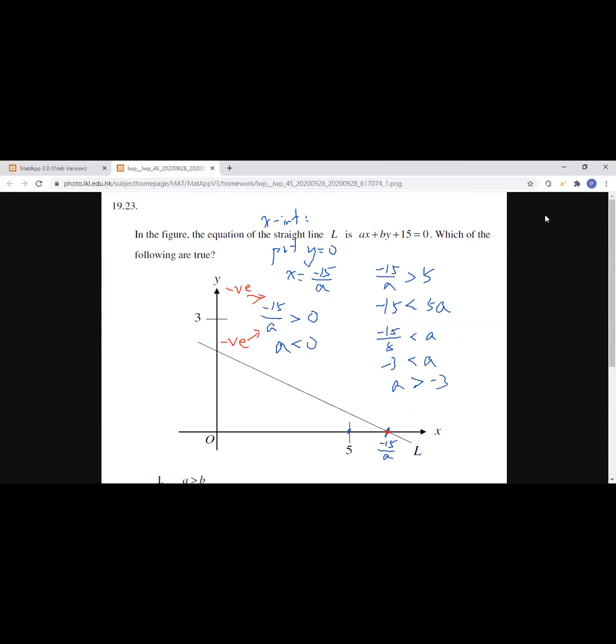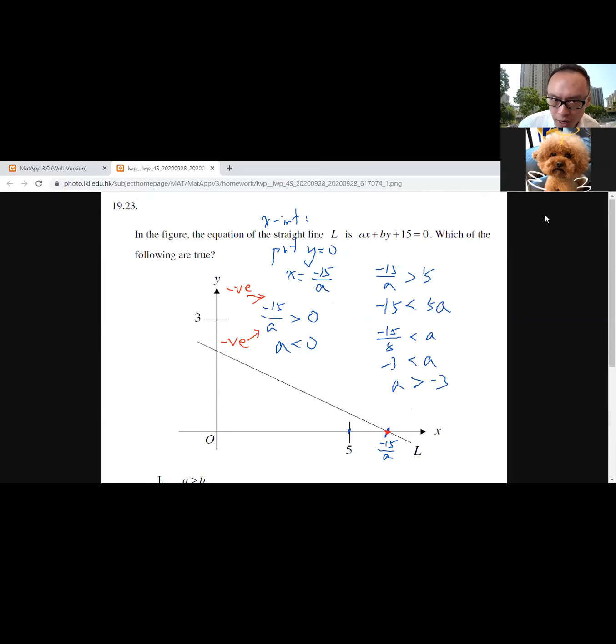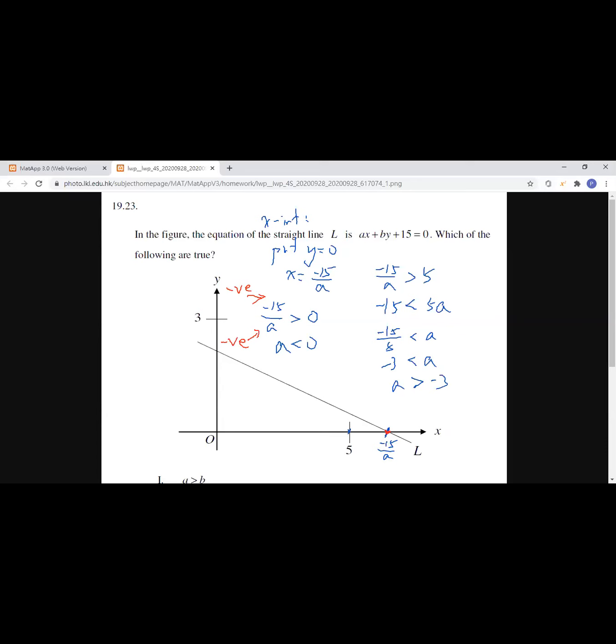If you understand how I get A is larger than negative 3, please give me a like or a clap. If you do not understand any step, please raise your hand. If you need me to repeat any step, please raise your hand.